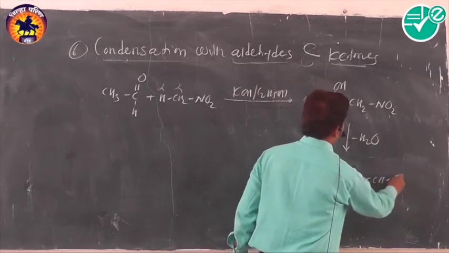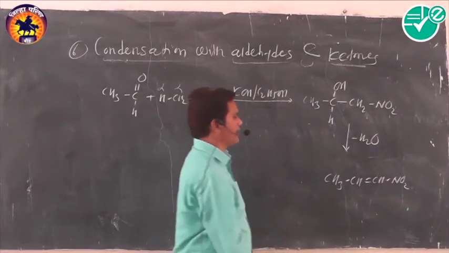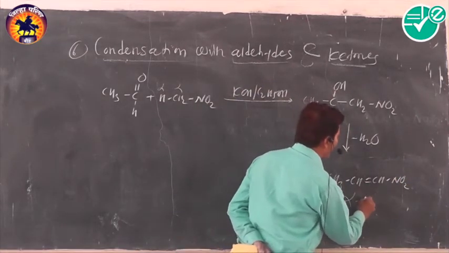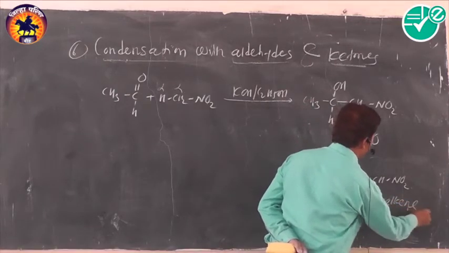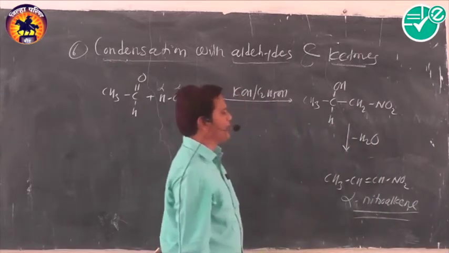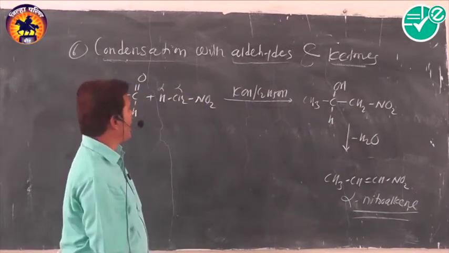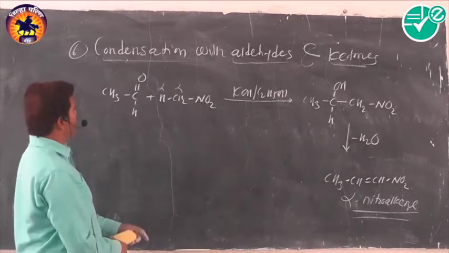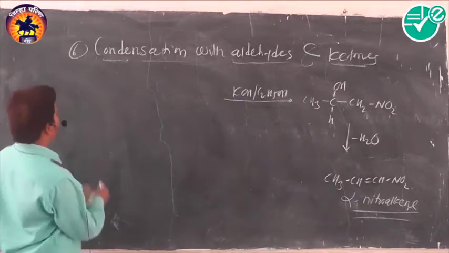unsaturated nitroalkene, or you can say alpha nitroalkene. What kind of product is formed? Alpha nitroalkene is formed because the intermediate compound is unstable, loses a water molecule, and is converted into alpha nitroalkene. Okay. Besides this, suppose you use another example, that is benzaldehyde.